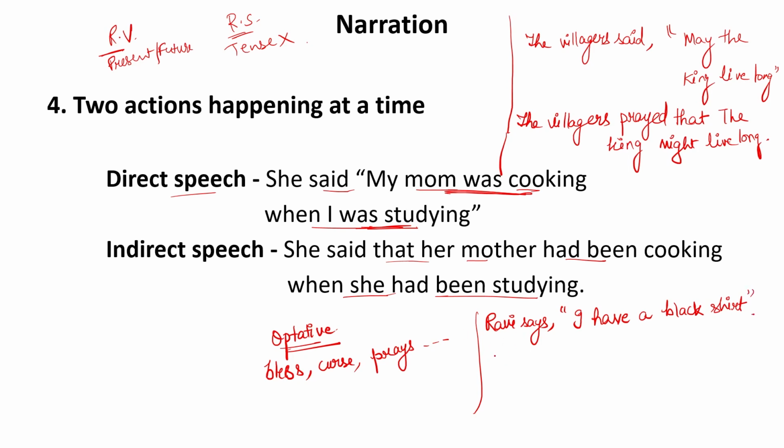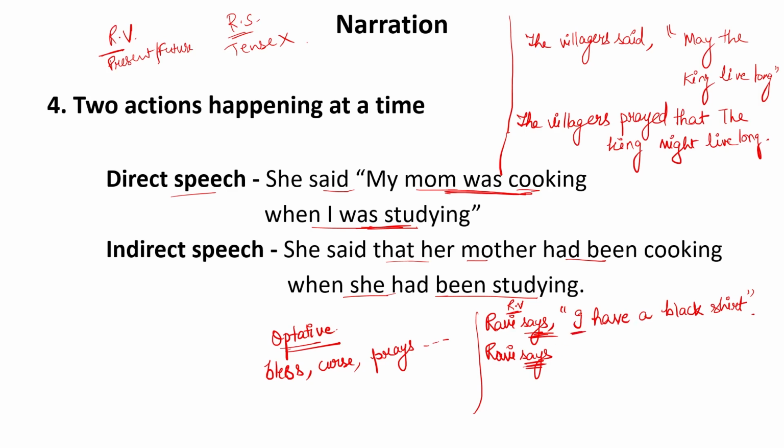If I convert this sentence into indirect speech, I can write Ravi says. Now, this says is present indefinite tense, we know well. And this is the reporting verb. If the reporting verb is in present tense, the tense of the reported speech will not be changed into its past form, so this will remain as it is. The tense will not change, but the subject will change.